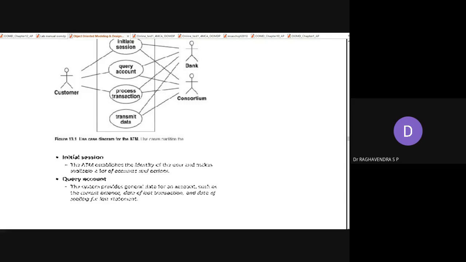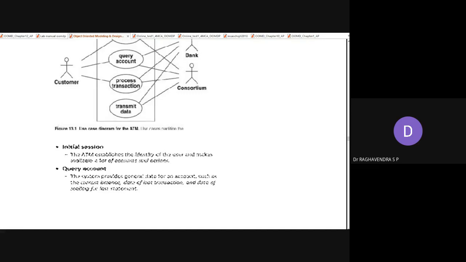When you want to get some information about your account, your account number, date created, current balance, then the recent transaction details, such as the current balance, date of transactions, and date of the last transaction or statements. Everything will be there inside a query.